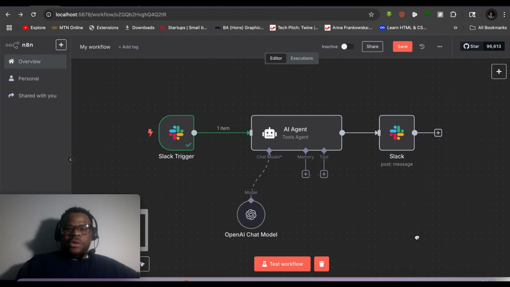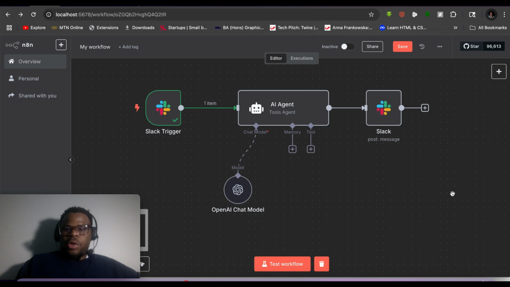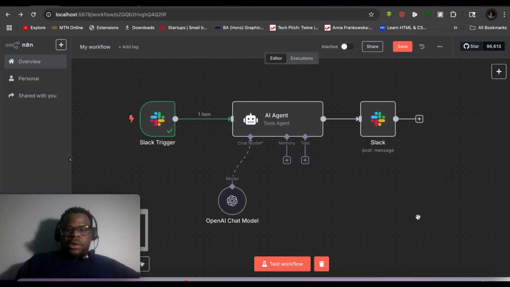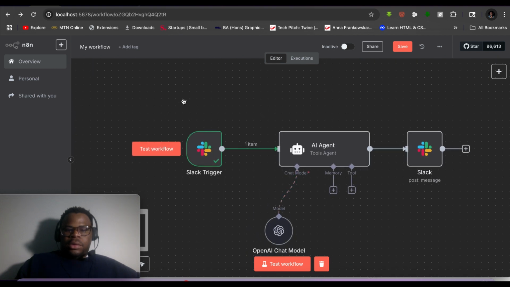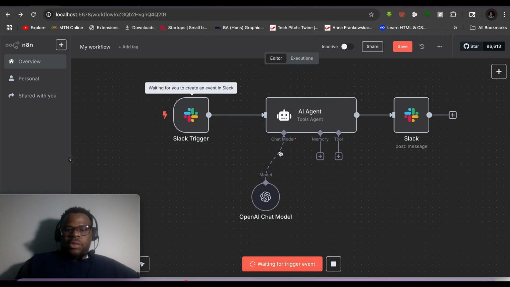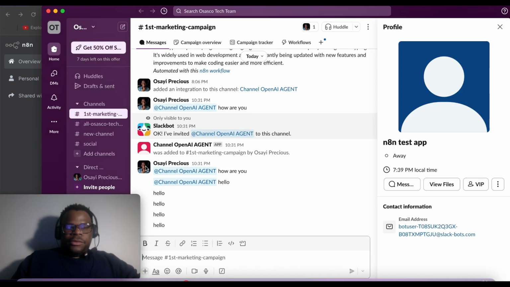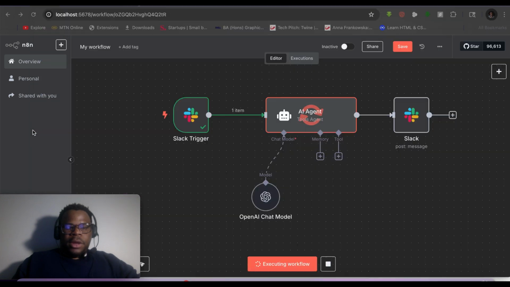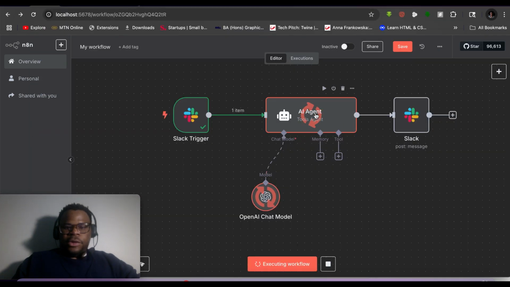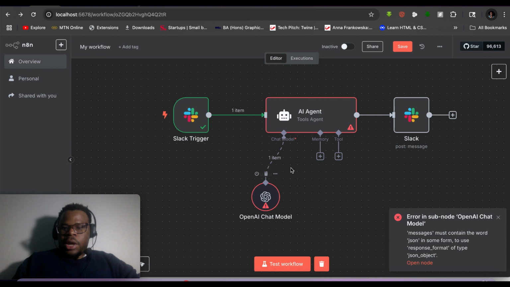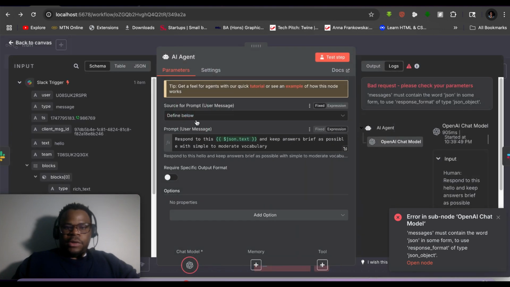After doing the final edit on my Slack, I want to test the workflow. So let me test the workflow. Click test the workflow. So waiting for triggers, and then come back to Slack and let me put something there. Hello. So this is gonna pick up something. So you see that it's already executing the workflow, it's already relating with the AI, and so we have run into some issue. So we're gonna debug issues we had.